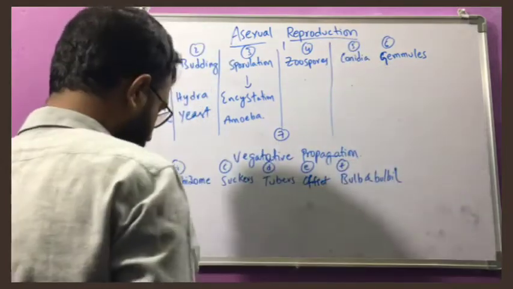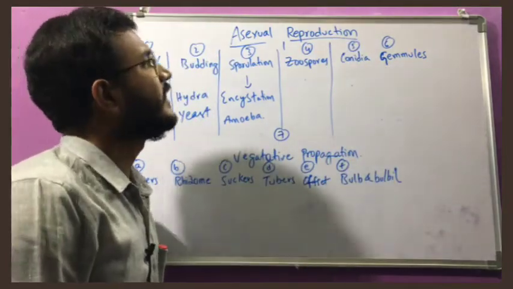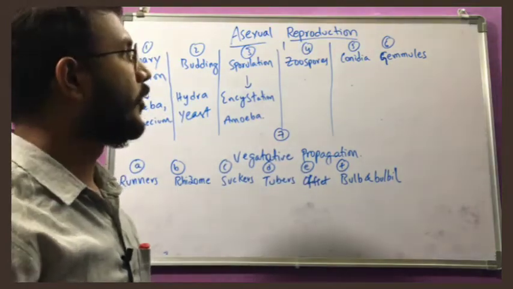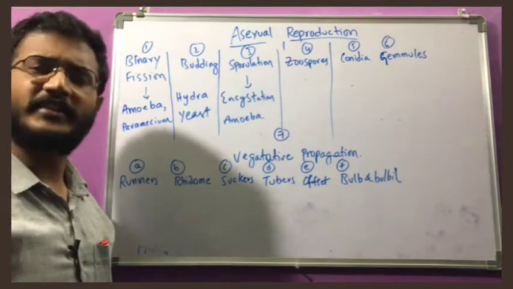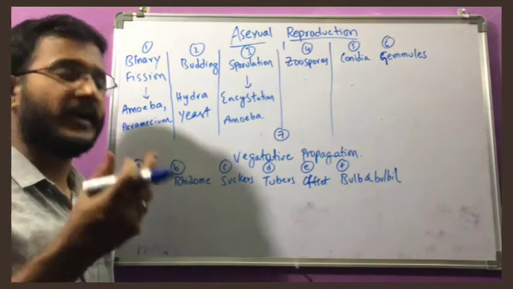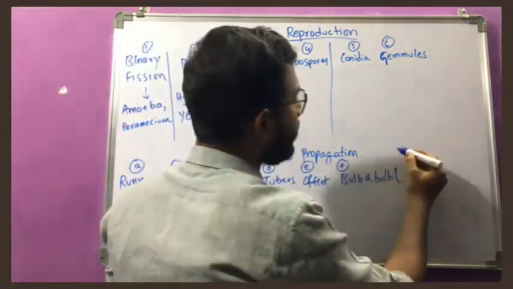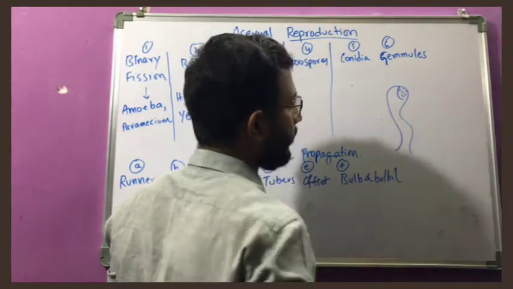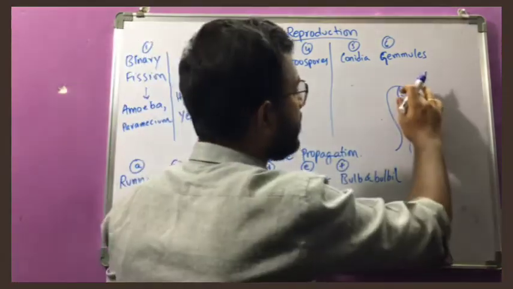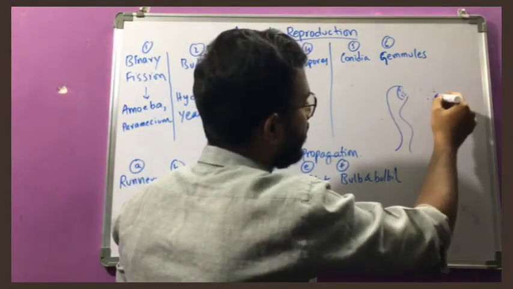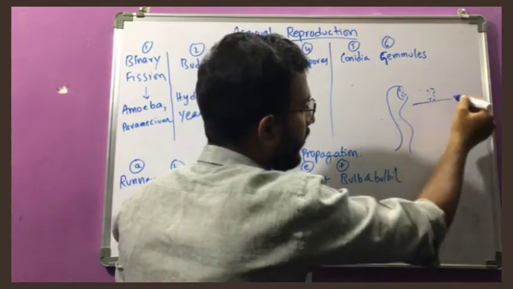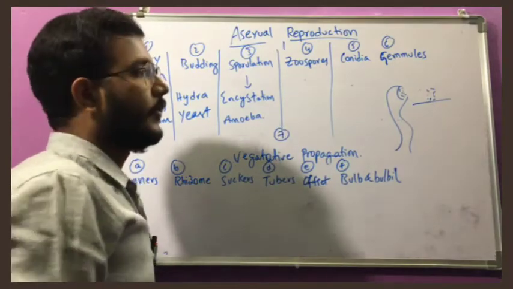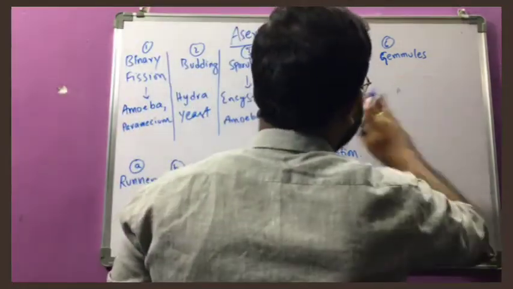And see here, these are also different types of spores. Zoospores will be formed in different types of organisms. Conidia will be formed in different organisms. All these are spores only. For example, this is a fungus. Here the spores will be formed, and during favorable conditions, these spores will be ruptured and released into the atmosphere. They fall on a surface and start growing into a new individual. So these are the different types of spores.